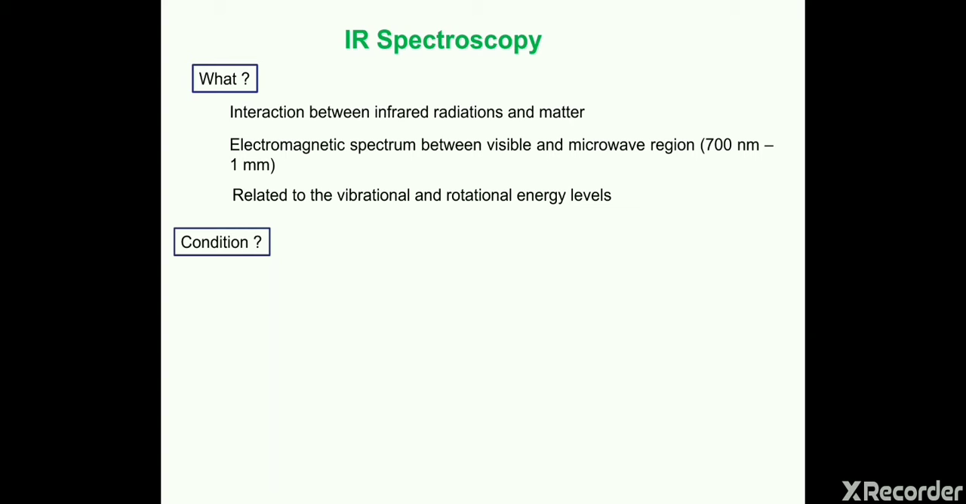Now we have to discuss the condition: what kind of molecule will absorb IR radiation, and what kind of molecule will not absorb IR radiation. So we need to understand the condition for IR spectroscopy or IR spectra. Actually, there is vibration of the bonds in a molecule, and if that vibration frequency matches the IR region, then the molecule will absorb the IR.